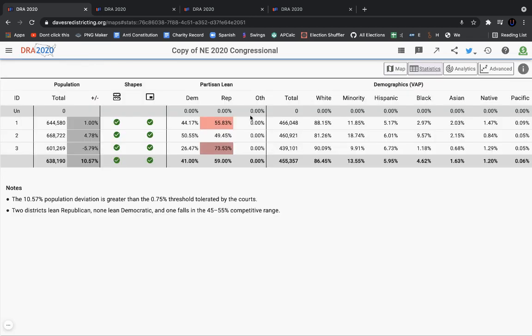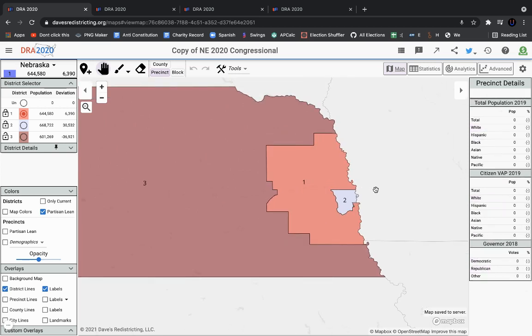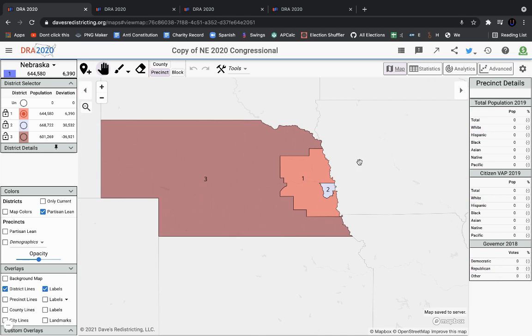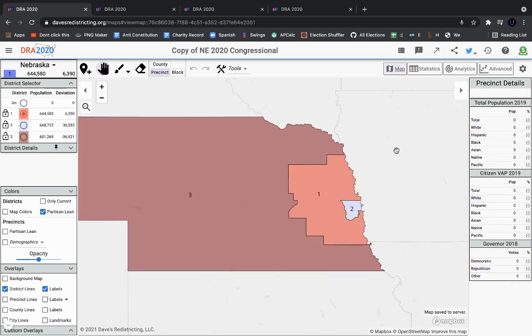In the 2018 governor election, it was won by the Republican candidate. I believe Pete Ricketts beat Bob Krist here by 11, or nearly 12%, and then the second district was the most competitive, a district the Democrats won by around a point. Obviously, the third district was very Republican. This data set might be underestimating the Democrats a little bit in the second district because Biden won it by 7, but I think he lost the first district by more than Krist, the Democrat, did in the 2018 governor race.